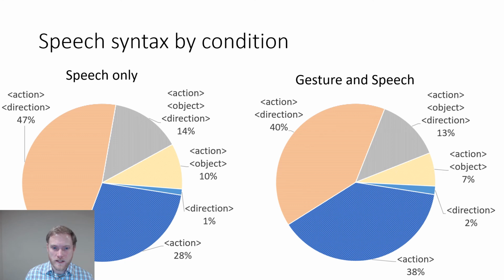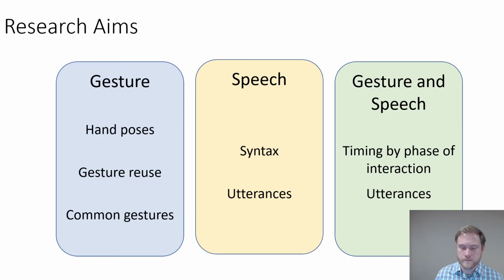The syntax changed slightly for the gestures and speech block, where the action direction occurrence decreased and transitioned to more action alone, often paired with a gesture indicating the motion. So it might just be saying move and then pointing in a direction. The goals of the gesture and speech modality were to find the timings by phase of interaction and the utterances used, as well as how these interactions changed across blocks.